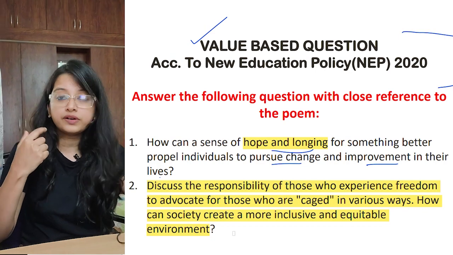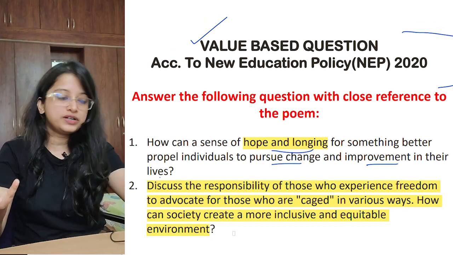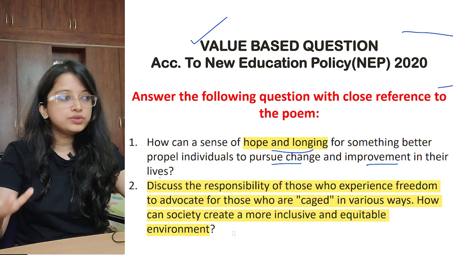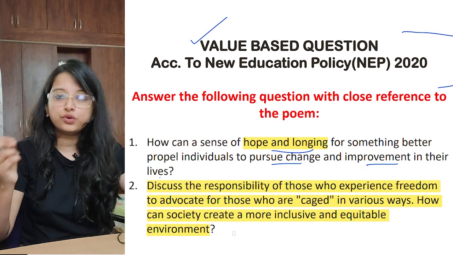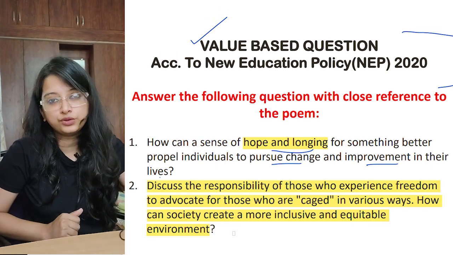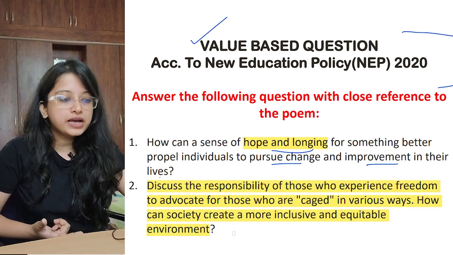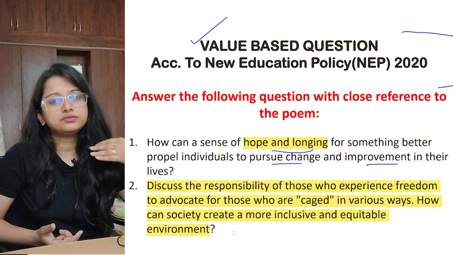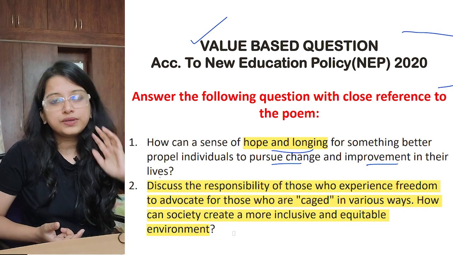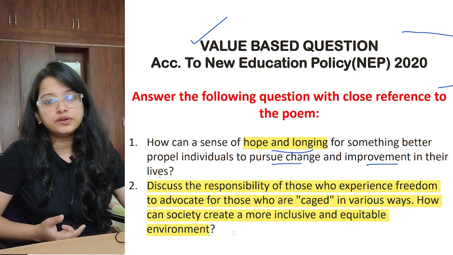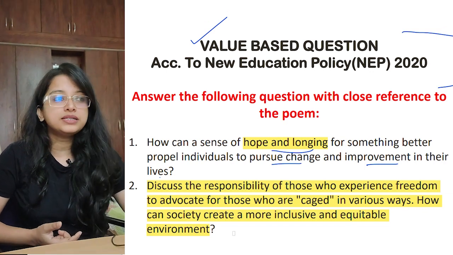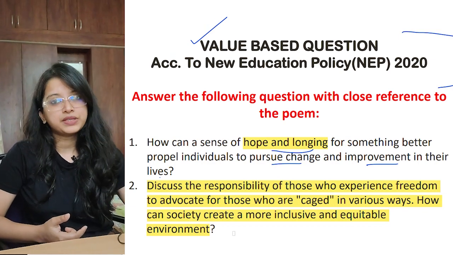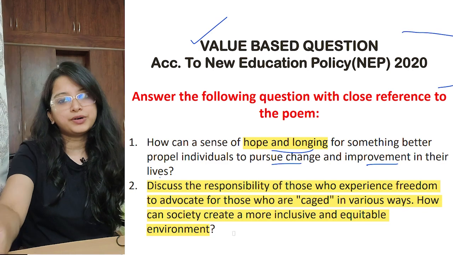You don't write that we should never think that we are not a part of it, so we should not do anything. We should not speak up for them. As an inclusive environment, we should all speak for the other, for whoever is deprived, if you think that is not the right thing to do. So we have to speak up against injustices. Imagine our freedom fighters. If they had thought that we don't want to do anything, okay, it is not just our country, in that case we would still have been under British rule, right? So we have to speak up for a better world, because this world is everybody's world. For a better world, to live a better life, we all need to be happy. So for that happiness, we all need to speak up against injustices.